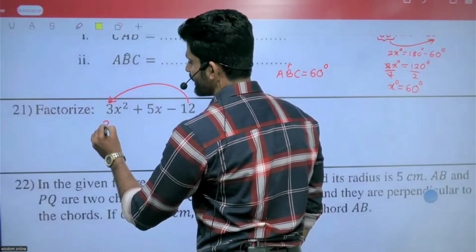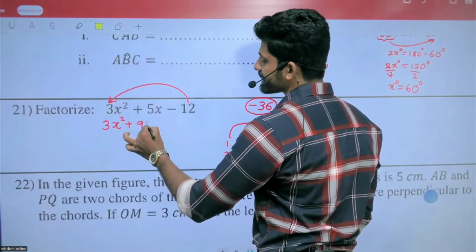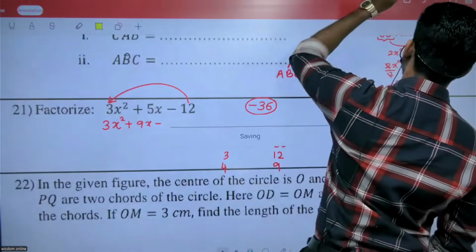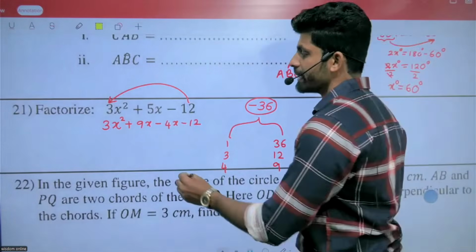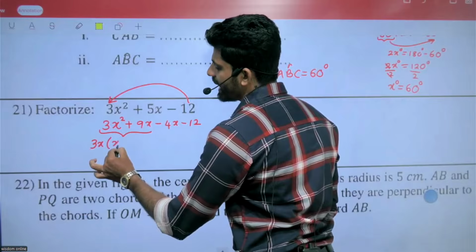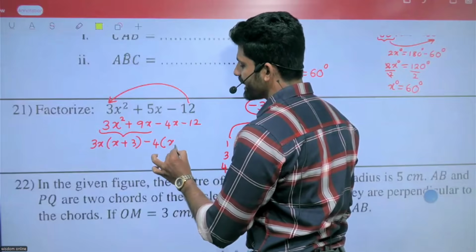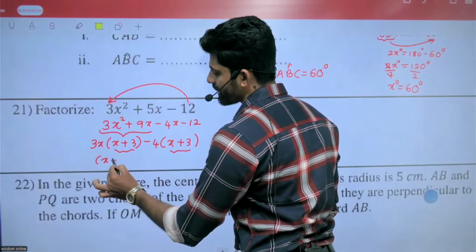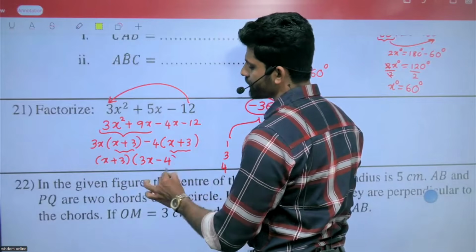So set it as 3x squared plus 9x minus 4x minus 12. Then we need to factorize this one. We can take 3 and x common, x plus 3. From here take minus 4 common, x plus 3, and x plus 3 common. Next it sets as 3x minus 4.